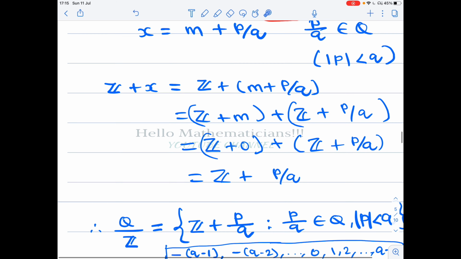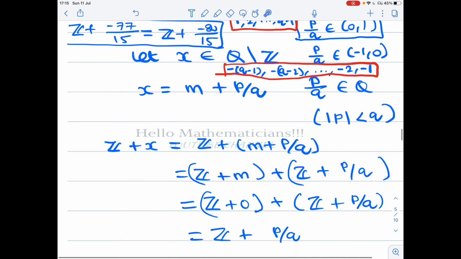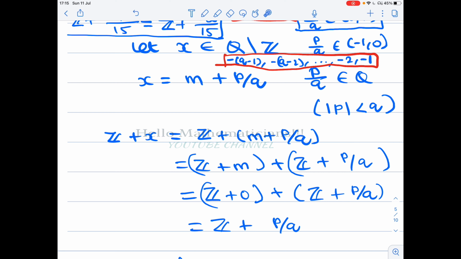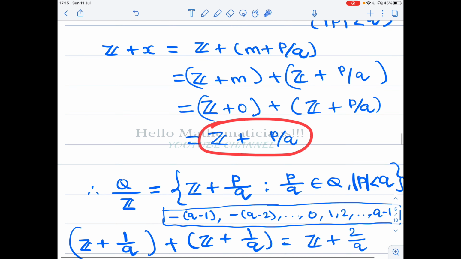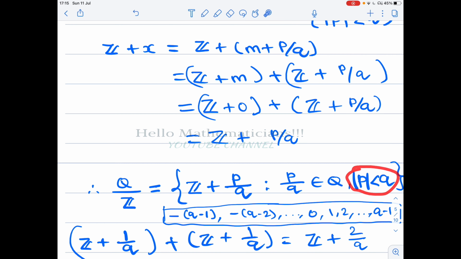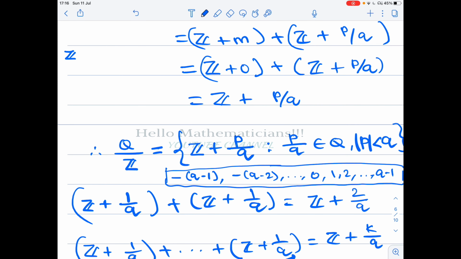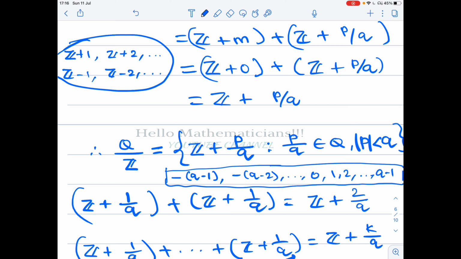So what we have done is, if you look at any coset of a rational number which is not an integer, then that coset is equal to Z plus p/q, where mod p is less than q. What we saw in the beginning is that Z plus 1, Z plus 2, Z plus 3, and so on, then Z minus 1, Z minus 2, and so on, all these cosets are equal to one coset, which is Z plus 0. That is what we saw.